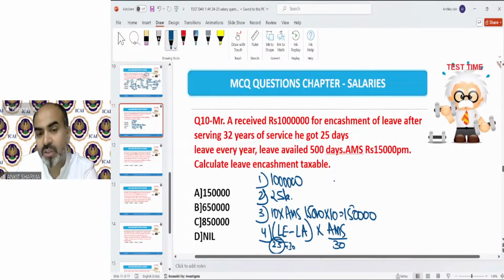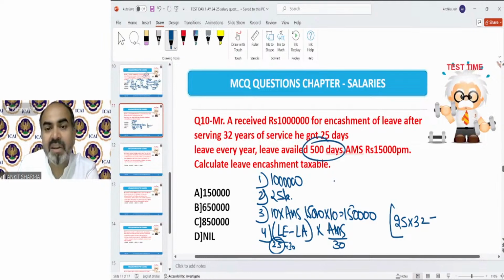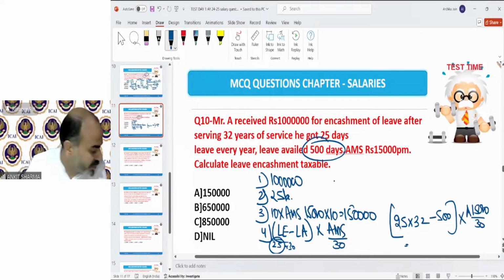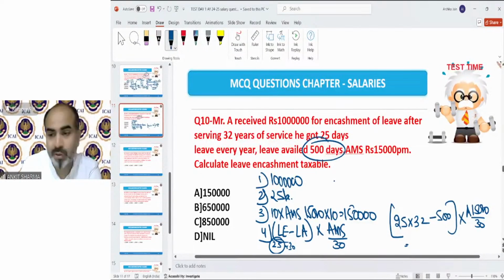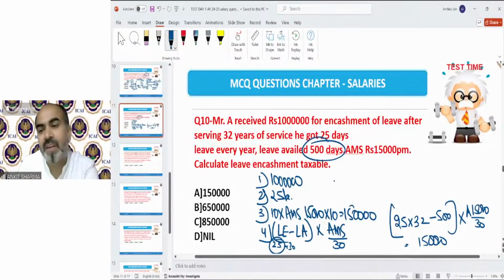In that question, the lower is 25. So leave earned will be 25 into 32 years of service. And leave availed has been given in this question, that is 500, into AMS upon 30, that is 15,000 upon 30. That will come to 1,50,000. So the exemption will be 1,50,000. Out of this 10 lakh, 1,50,000 will be exempted and the balance 8,50,000 will be taxable. So the correct answer is option C.